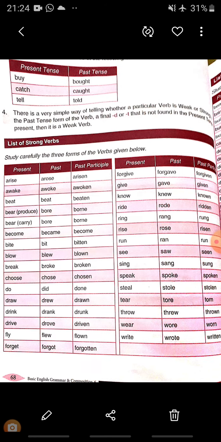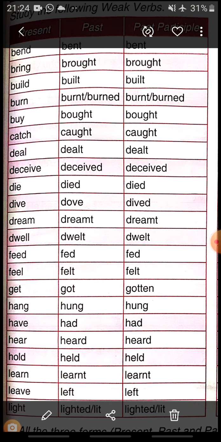And in weak verbs, I told you, when we add ed, d, or t at the end of the present form of the verb, they will be considered weak verbs. Like you can see a few examples here: bring, brought, brought, build, built, built, burn, burnt, burnt, catch, caught, caught, deal, dealt, dealt, die, died, died.